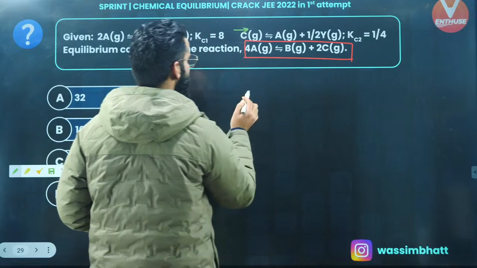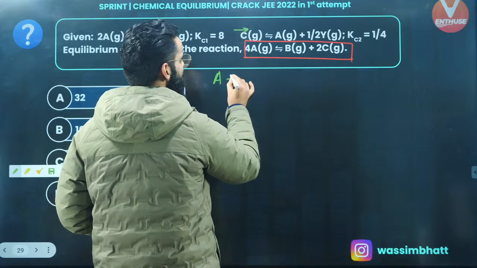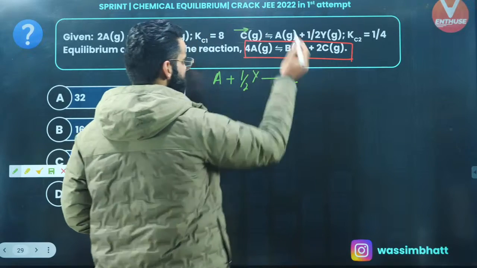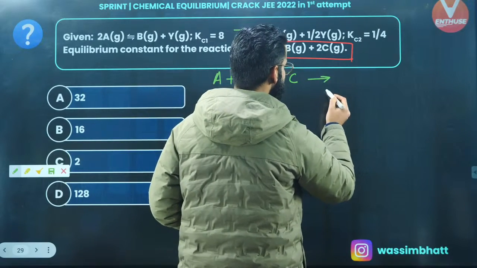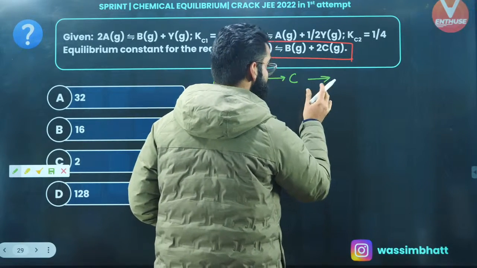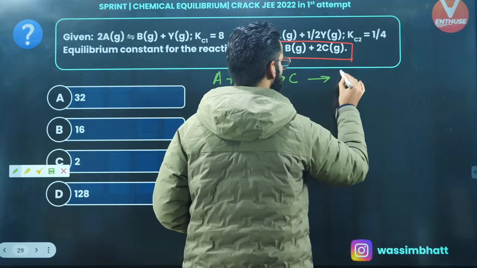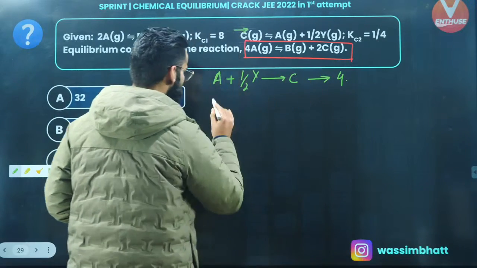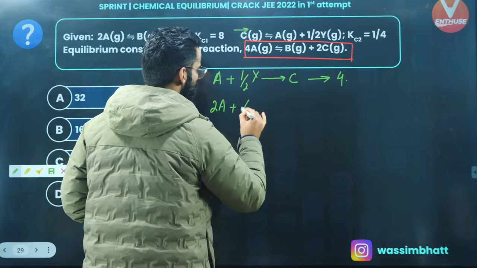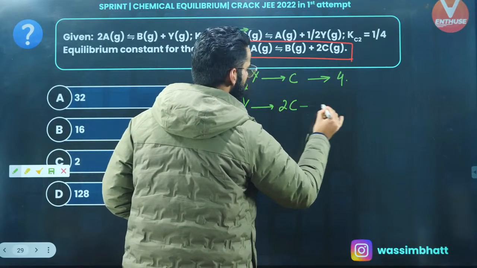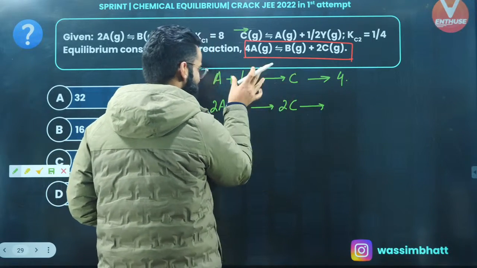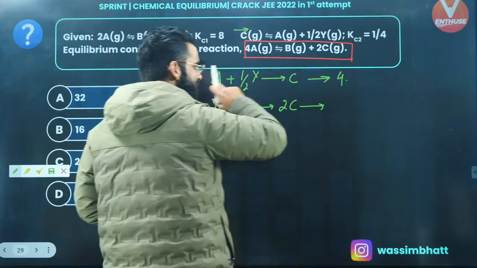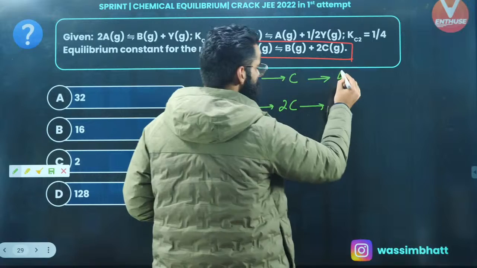When I reverse this particular reaction, it becomes A gas plus half of Y gives C, right? On reversing the reaction, the equilibrium constant is basically inversed, right? So initially it was 1 by 4, now it becomes 4. Now at the same time, I will be multiplying this reaction by 2. It becomes 2 times A plus Y gives 2 times C. On multiplying the reaction by a number, that number goes to the power of the equilibrium constant. So I multiplied this reaction by 2, so that 2 will go to the power of the equilibrium constant.